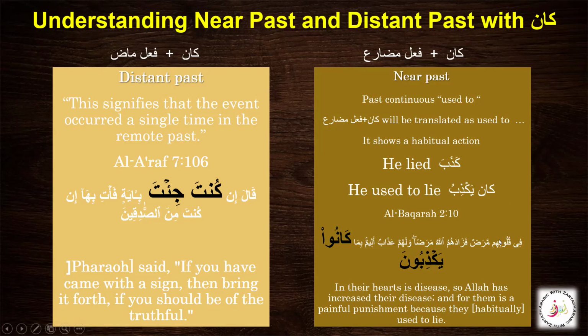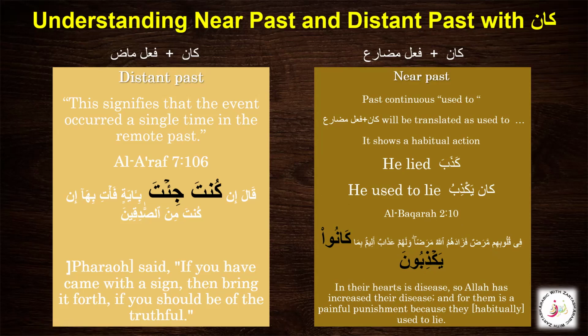So in translation, the correct order will be we start with the isim, and then we translate the fail in our case. So here, like he, and then used to, or we can also say was, and then add the khabar, that is the description or the detail.